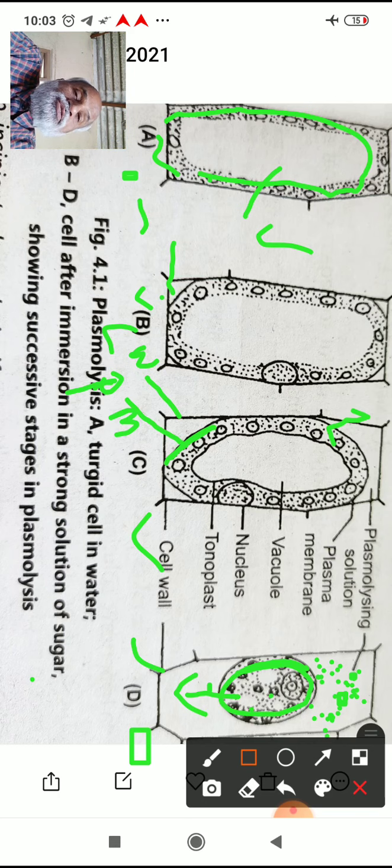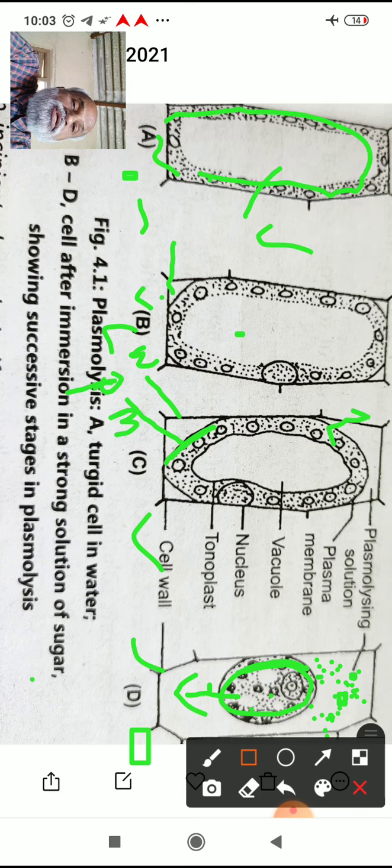protoplasm. So initially this is a normal cell, cell A, then cell B. Here the plasmolysis has started, and we call it the incipient plasmolysis stage.